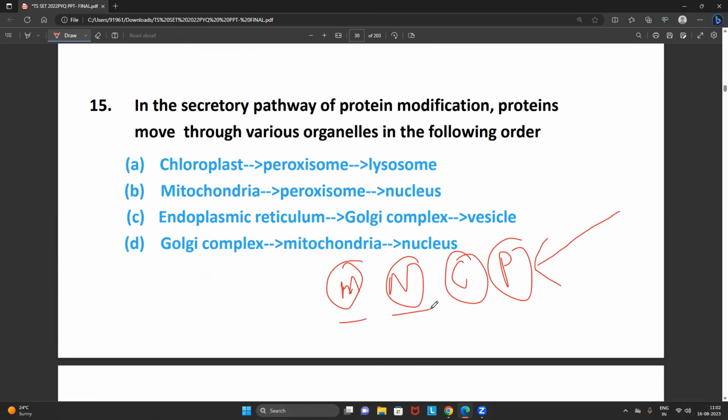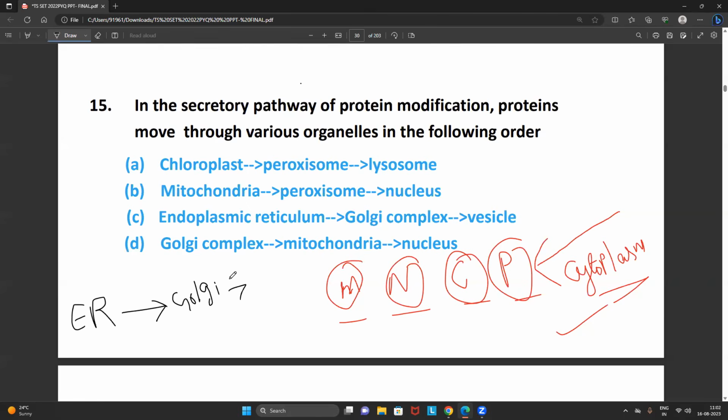For the mitochondria, nucleus, chloroplast, peroxisome, friends, for every such organelle, the proteins are coming from the cytoplasm. This is an important statement. But friends, if you look into the lysosomes, always remember my words. From the endoplasmic reticulum, proteins will come to the Golgi complex. From the Golgi complex, they will come to the vesicle. From the vesicle, they will finally come to the lysosome. Even they will come to the plasma membrane also.